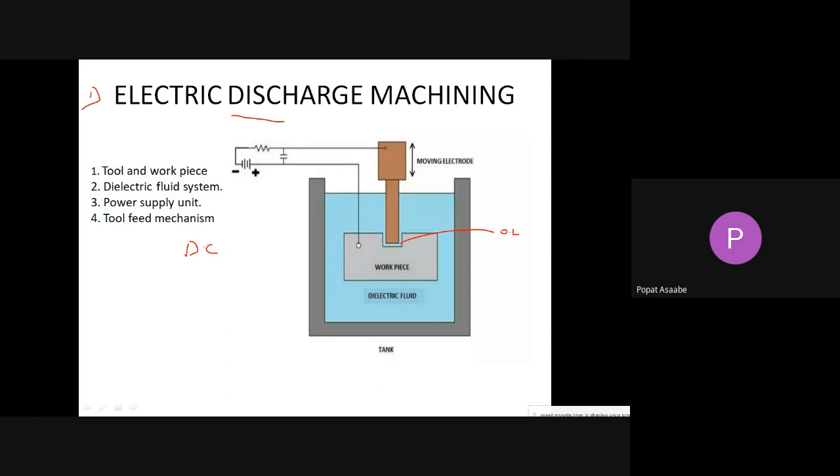When we give the power supply, a spark is generated in the spark gap, and when this spark comes in contact with the dielectric fluid, the fluid becomes ionized and current flows. Due to that current, temperature increases, the workpiece melts, and the material is removed. This is simply electrical discharge machining.